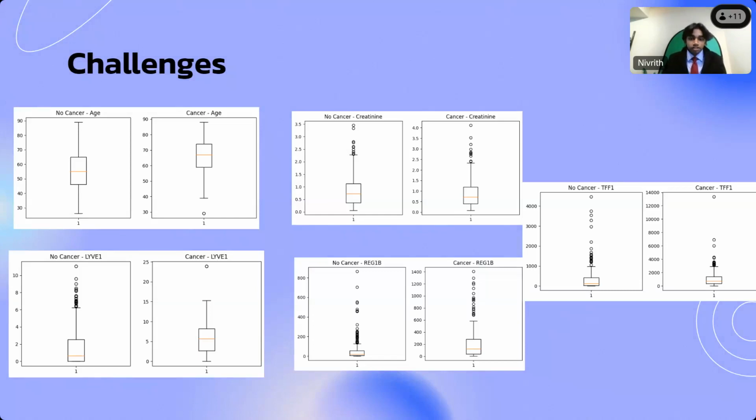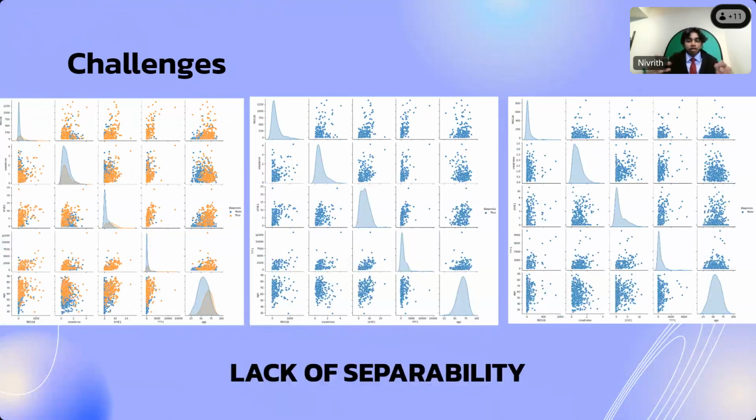If you look at these pictures, you see a bunch of different box plots and two groups, no cancer and cancer. The box plot's values for each graph lie in the exact same coordinate points, which is a problem because this prevents the model from actually knowing the key differences that determine whether someone has or doesn't have pancreatic cancer. And this was evident by the pair plots that I generated earlier.